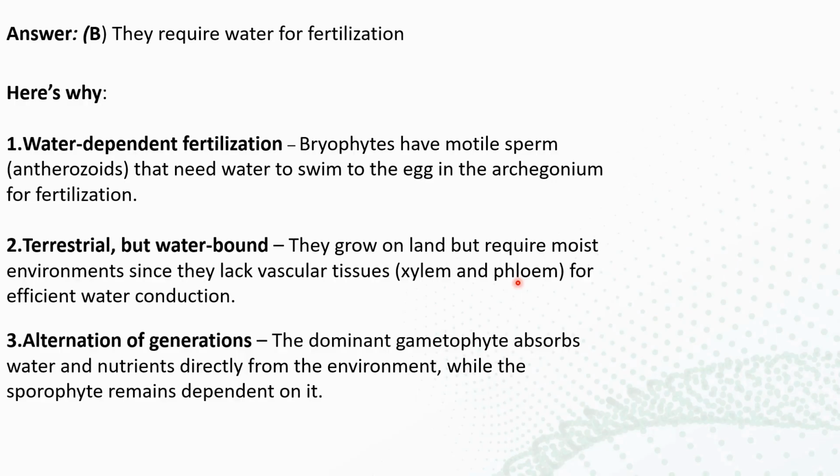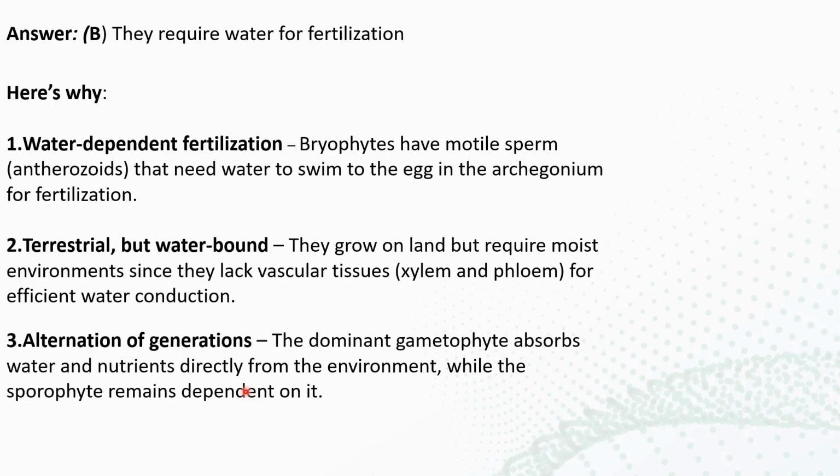Another explanation for this is alternation of generations. The bryophytes are dominant gametophytes, which absorb water and nutrients directly from the environment. We know that they lack xylem and phloem, right? Because of the lack of vascular tissues, how will the bryophytes survive?